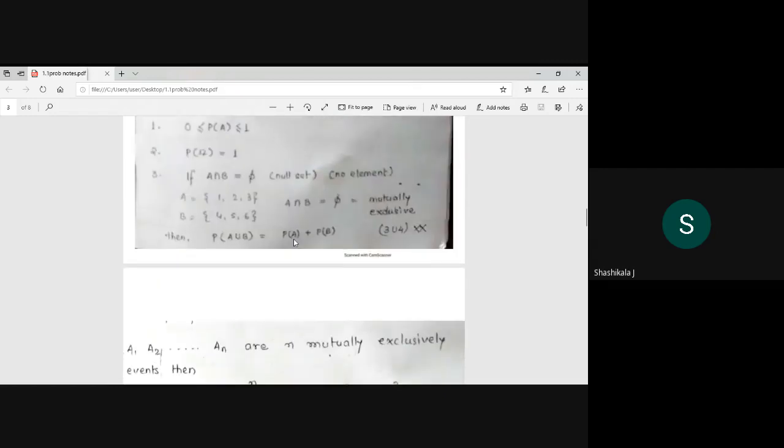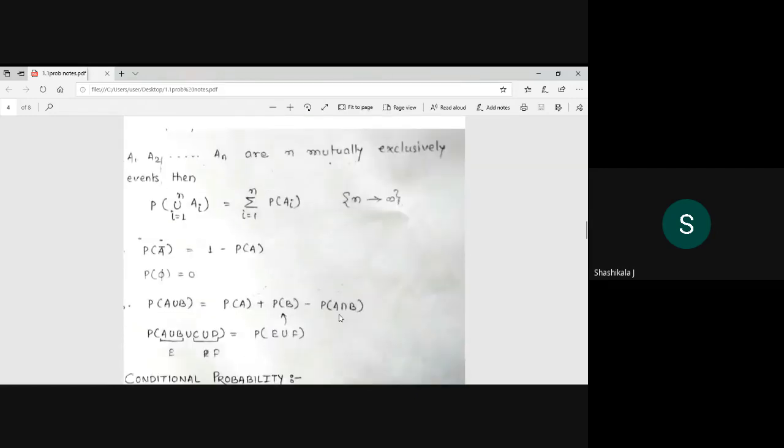The left hand side is the same, but the right hand side is different. When do I have to use this and when do I have to use this? Prajwal, don't know? No, ma'am, I don't know. Okay, anybody else knows?